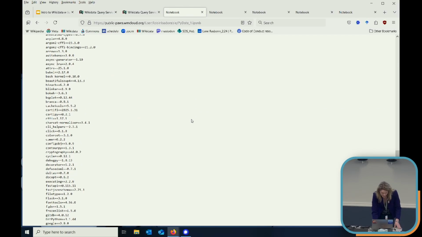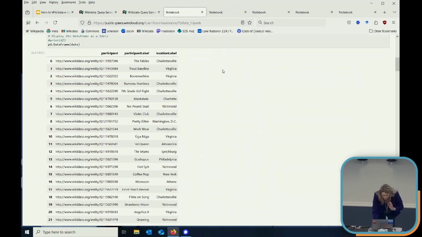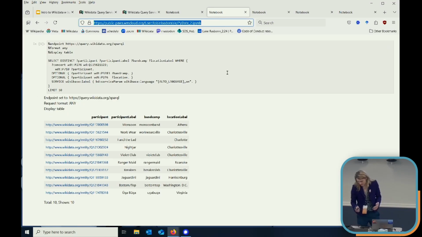Some other kind of queries we can show. This is the same kind of query I just had on the previous slide, but using a slightly different method. This is using a SPARQL kernel within Jupyter Notebook. So you could actually load up a SPARQL kernel and use percent magic. Yes, you can use magic to do this, which is really convenient if you just want to do a quick little search and just plug this SPARQL code right in there. I like this just because it's a little less formatting, a little less things to have to deal with, and you get your links that you can click on directly, which is nice.